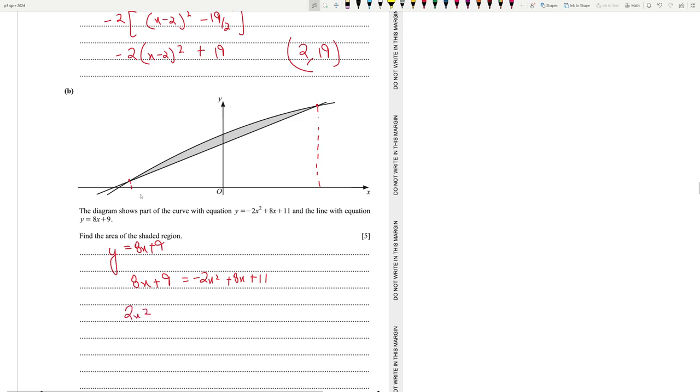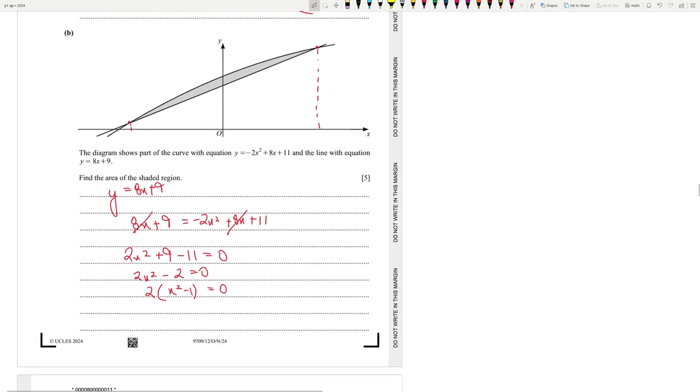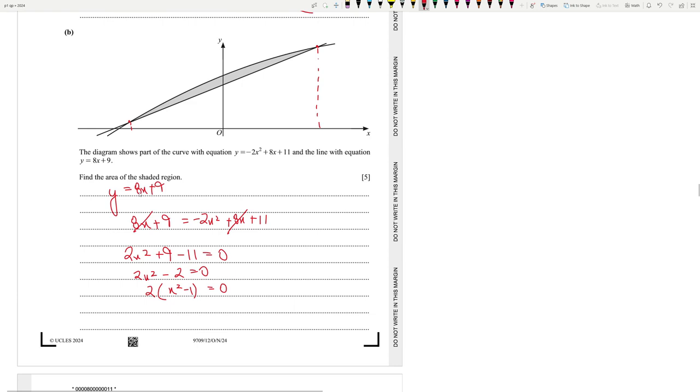So bring it to this side. Oh, we can actually get rid of this. So 2x squared plus 9 minus 11 equals 0. 2x squared minus 2 equals 0. x squared minus 1 equals 0. Oh, so x equals plus minus 1. So this is plus 1, this is minus 1.